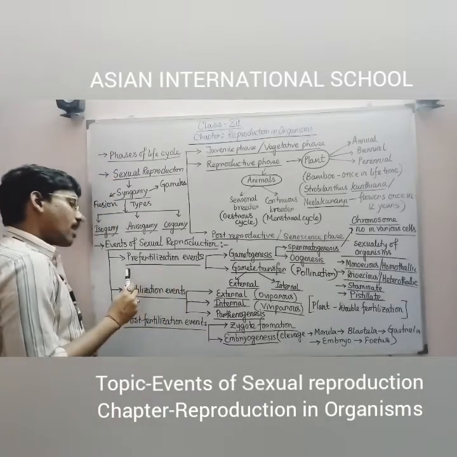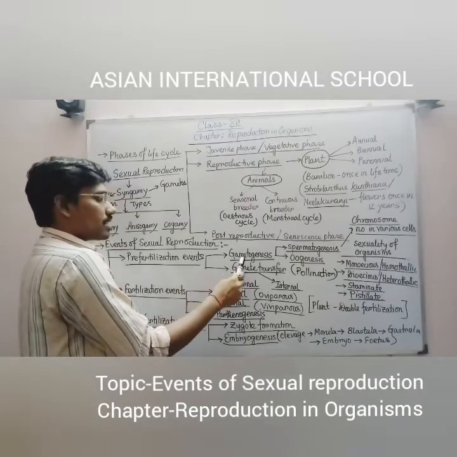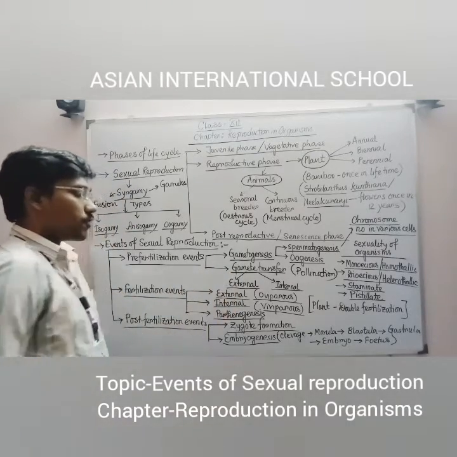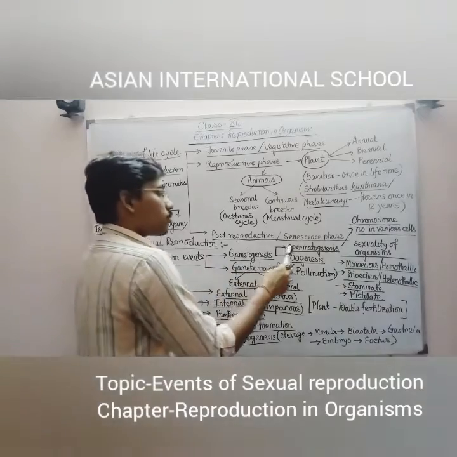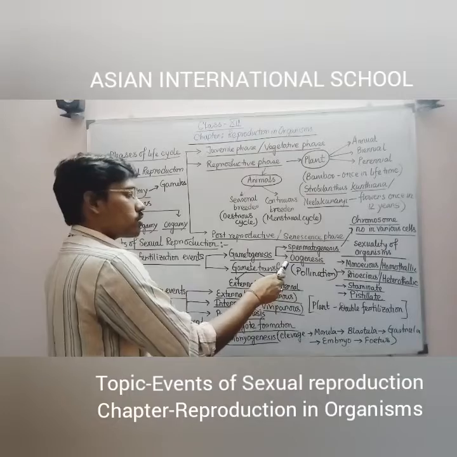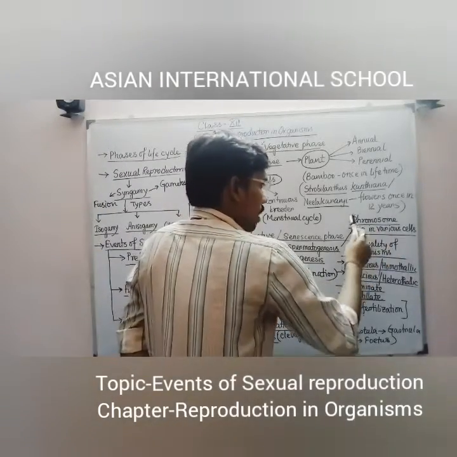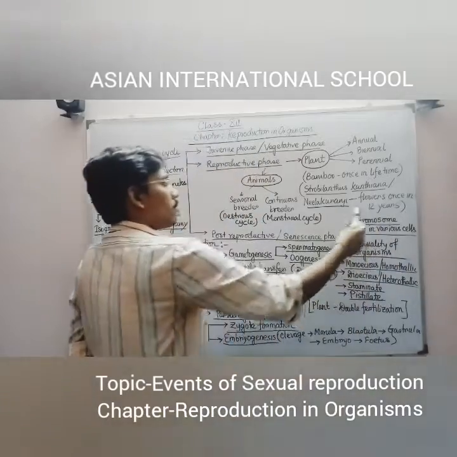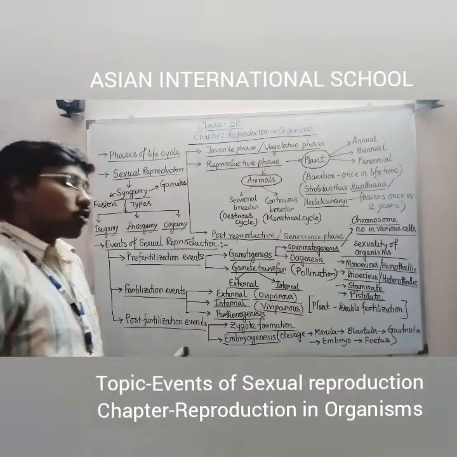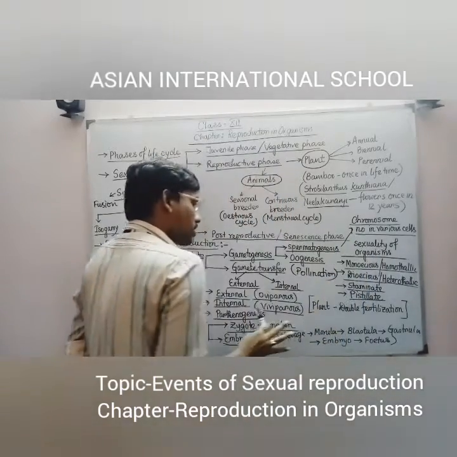Within that, the first event I have talked about, that is before fertilization, whatever the events are taking place, that is gametogenesis and gamete transfer. Within gametogenesis, if the male is producing sperm, that is commonly known as spermatogenesis. If the females are producing ovum, then it is oogenesis. And after that, chromosome number in every cell, that is haploid chromosome number and diploid chromosome number, that is N chromosome number and 2N chromosome number, that we will just go through from the book, nothing to understand there.